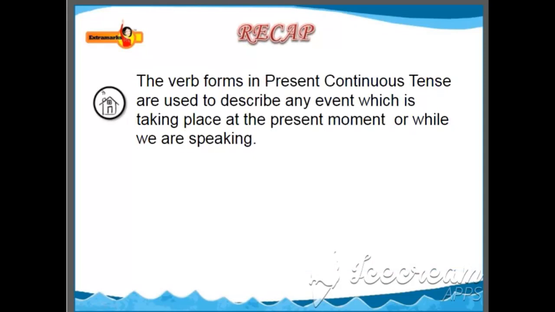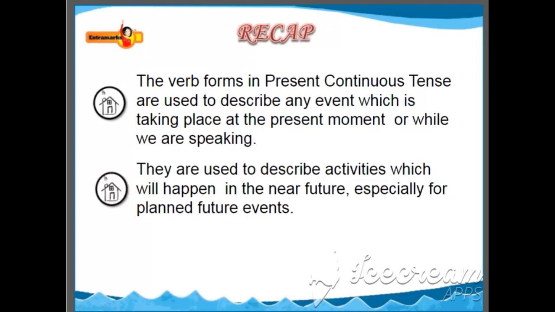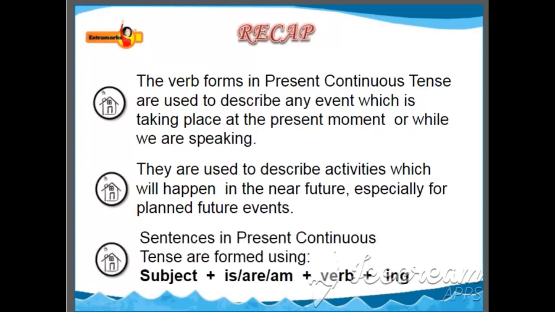The verb forms in present continuous tense are used to describe any event which is taking place at the present moment or while we are speaking. They are used to describe activities which will happen in the near future, especially for planned future events. Sentences in present continuous tense are formed using subject plus is or are or am plus verb plus ing.